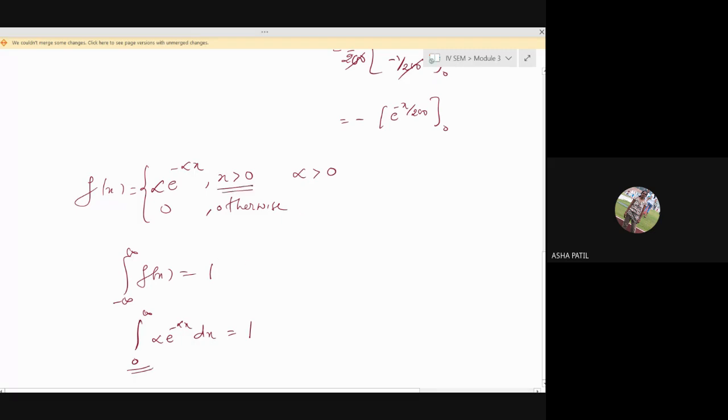Even though it is minus infinity to plus infinity, since the function is defined only for values of x greater than 0, we take the integration from 0 to infinity of alpha e raised to minus alpha x dx. You will get it as 1. That shows that it is a probability distribution function.